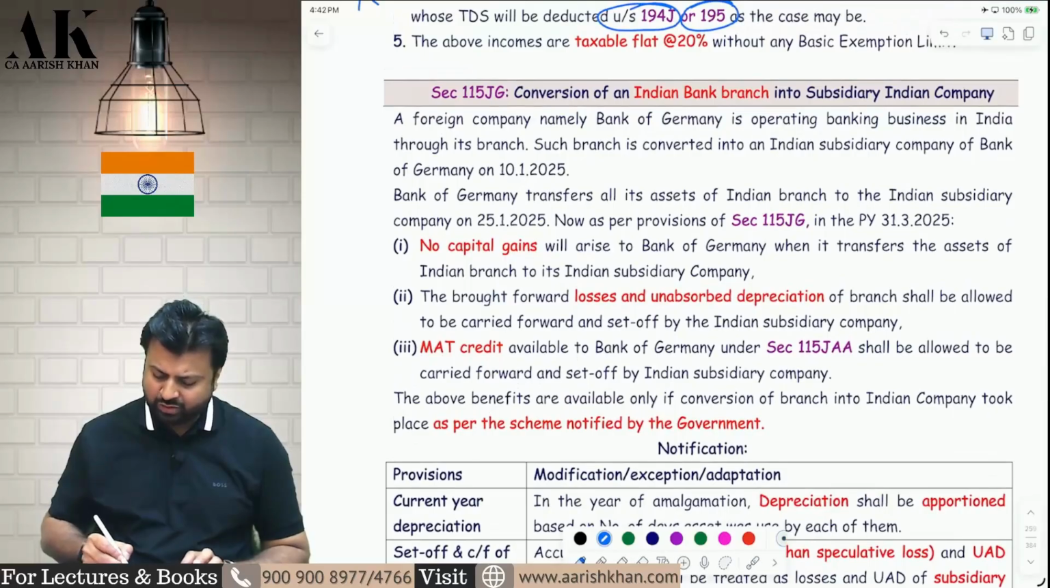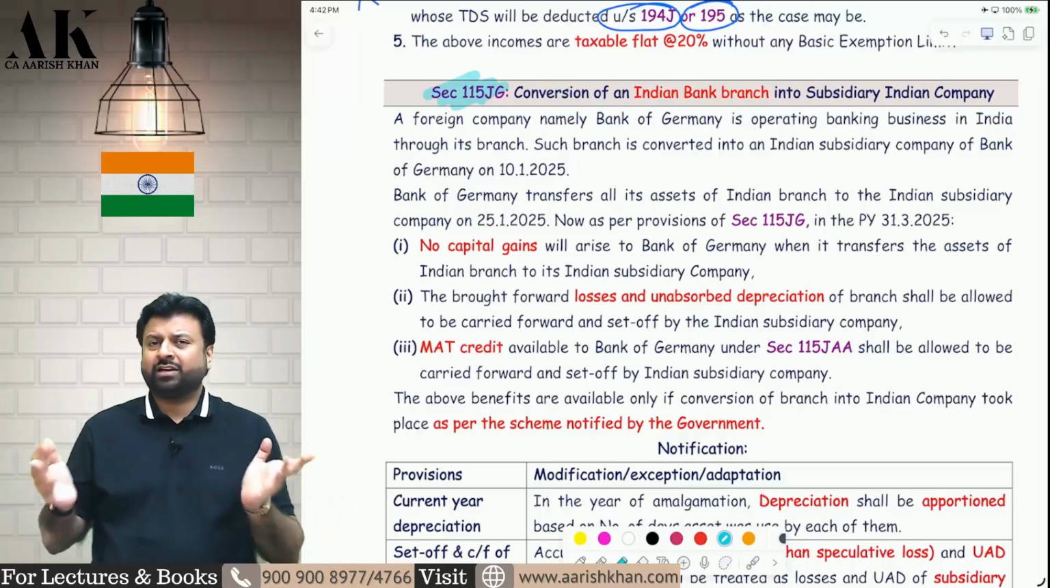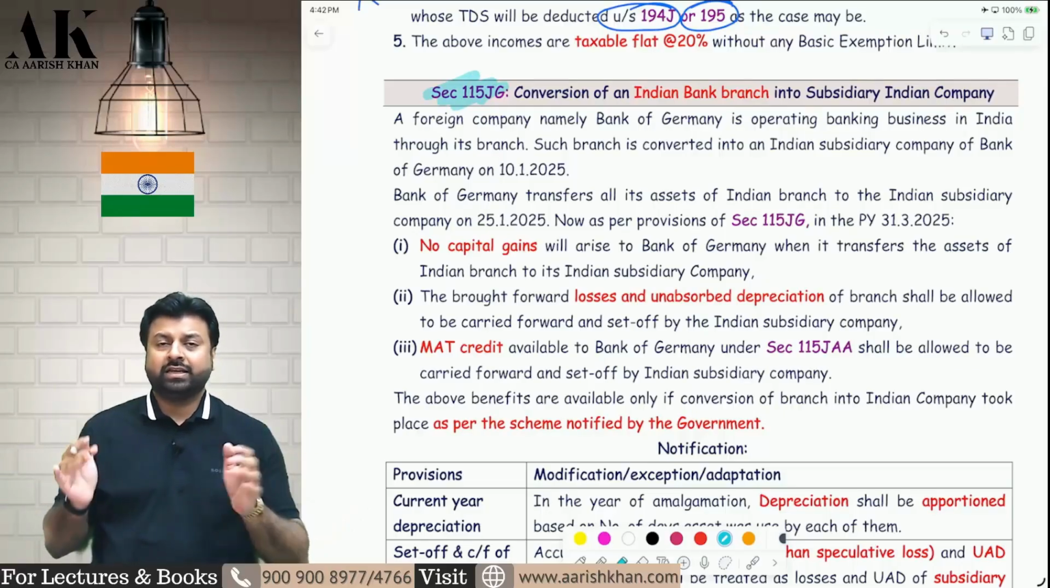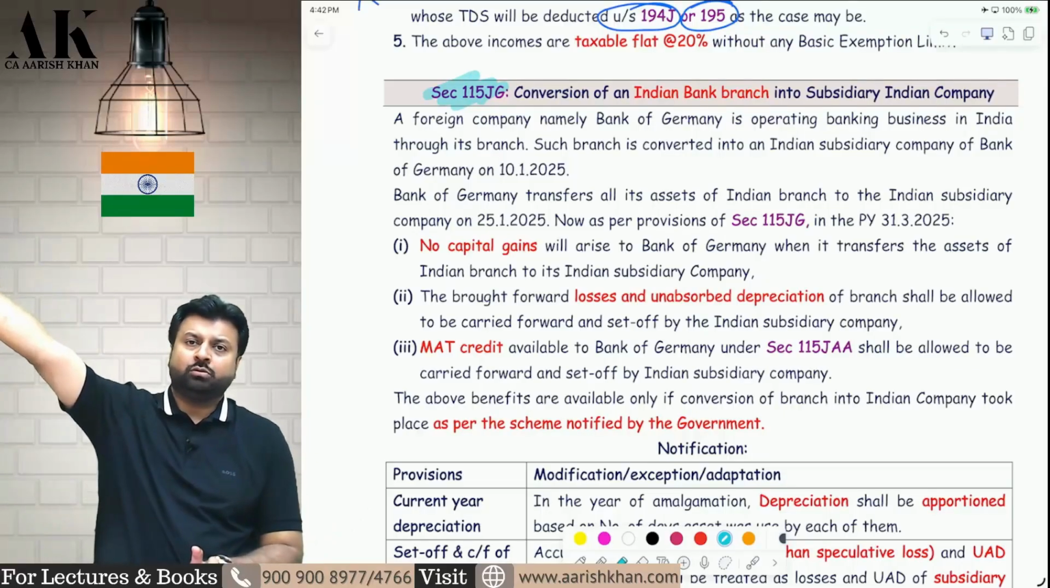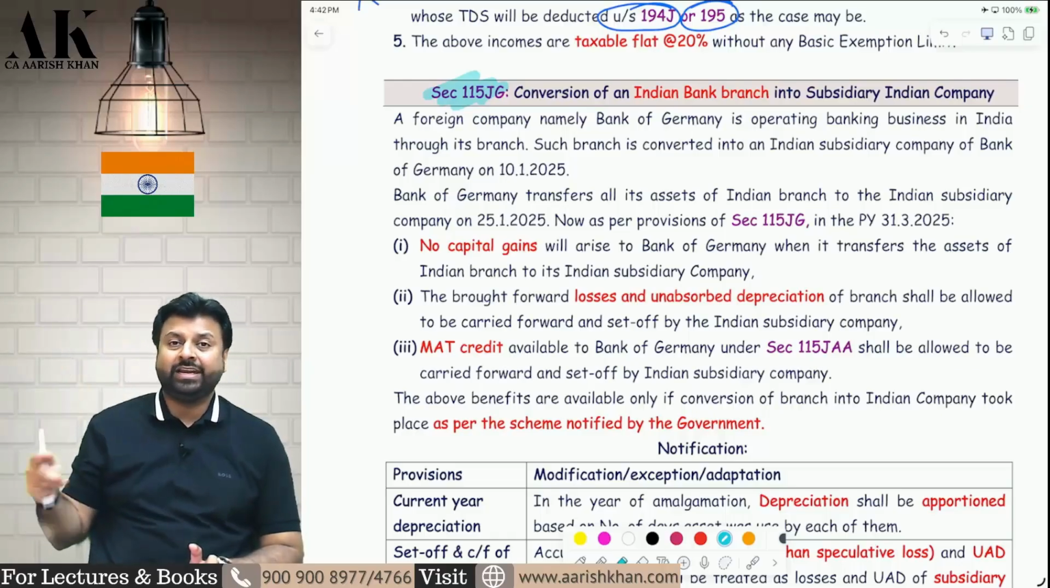Next section is again a very unique section, not asked much in the examination, not very important, 115JG. Let me give you a background of this section also. I have to give background of each and everything which I have given you in class in great detail. Suppose there is a Bank of Germany outside India and there is a branch of Bank of Germany in India. Now they want to convert that branch into an Indian subsidiary.